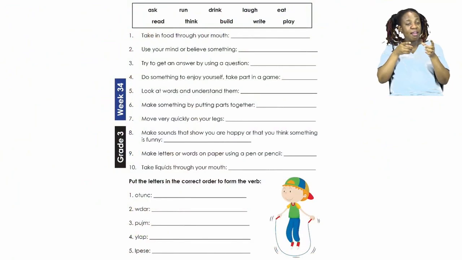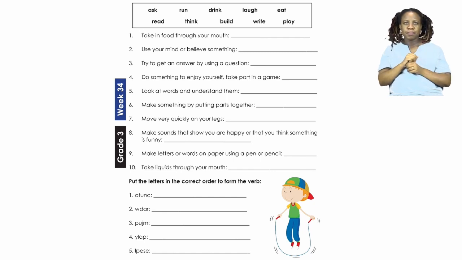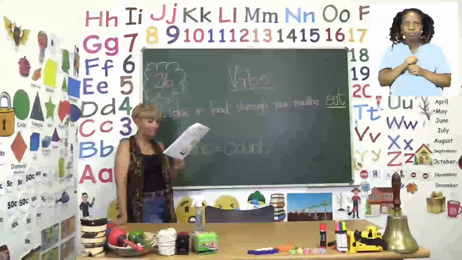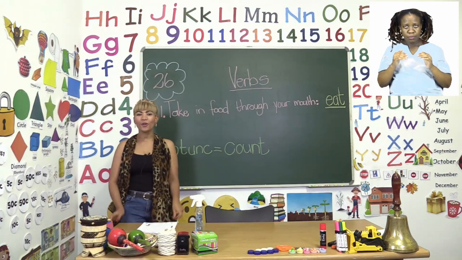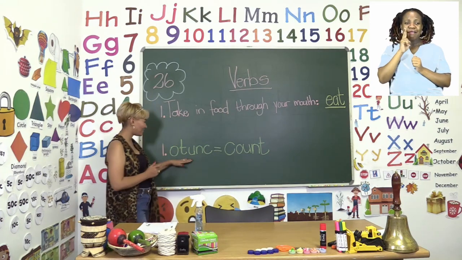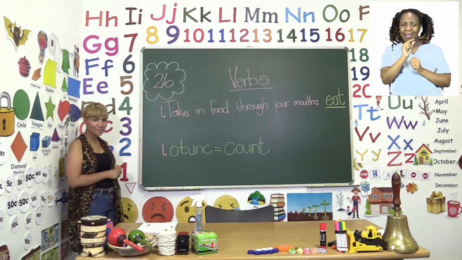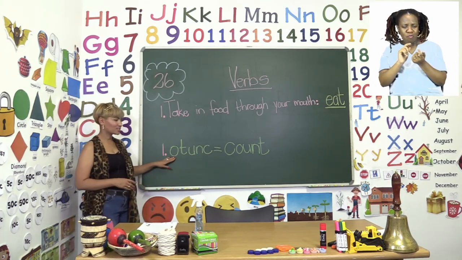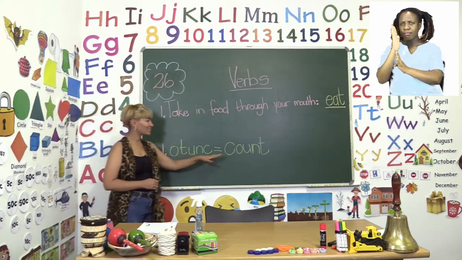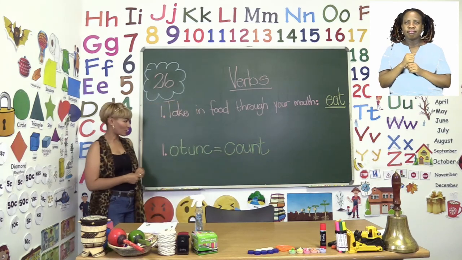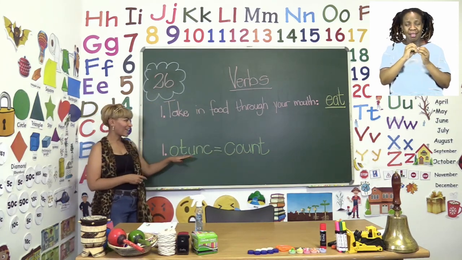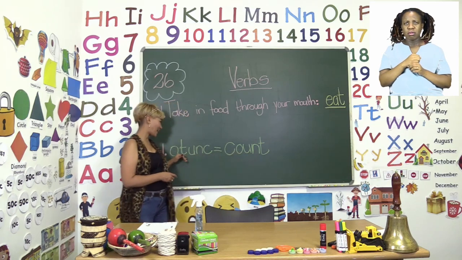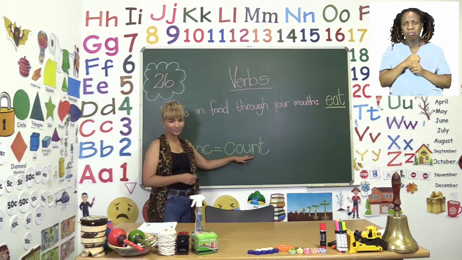Let's quickly look at the next part of the activity. Here it says that you have to put the letters in the correct order to form the verb. You have 5 verbs all mixed up, just like the first one which I have done over here. You have to put this scrambled word into the right word. Number 1 is actually the word count.